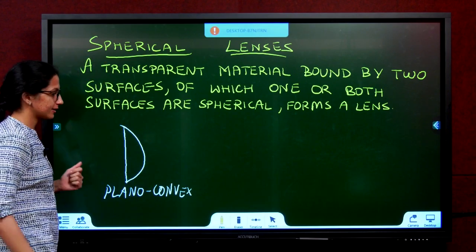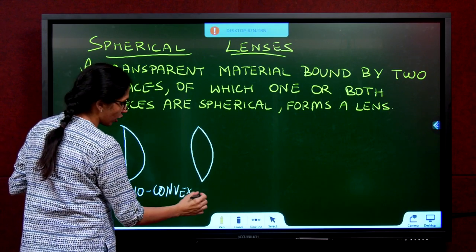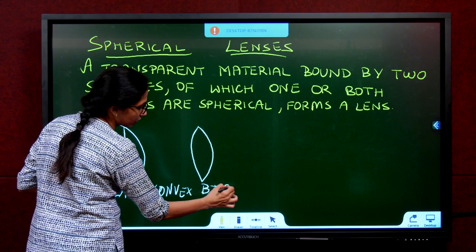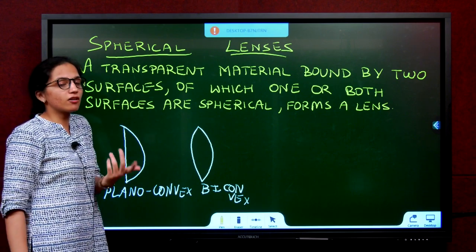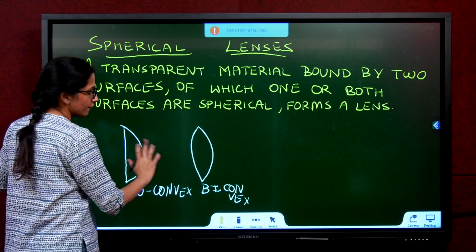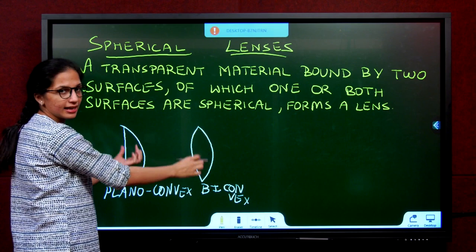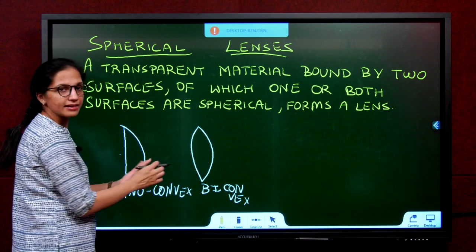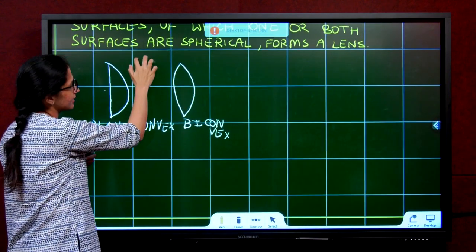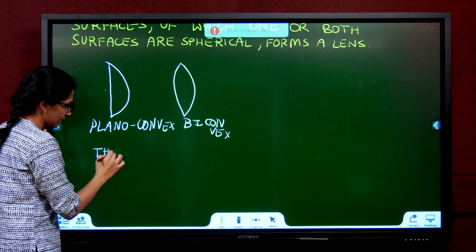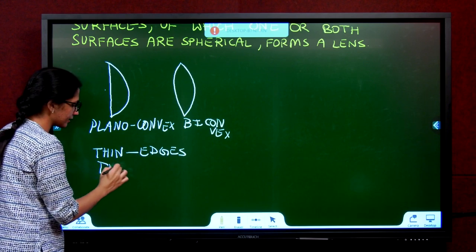First type, plano-convex. Next, let it be bulging on both sides. This is called a biconvex or double convex lens. Simply if I say convex lens also, it's referring to this. Observe in both of these cases, it is thin at the edges and thick at the center. So a convex lens is thin at the edges, bulging or thick at the center.